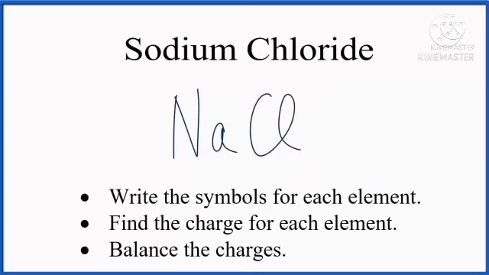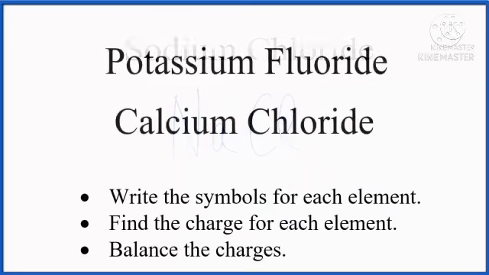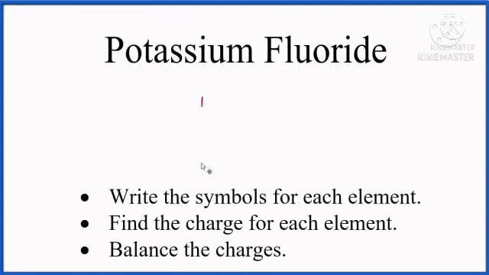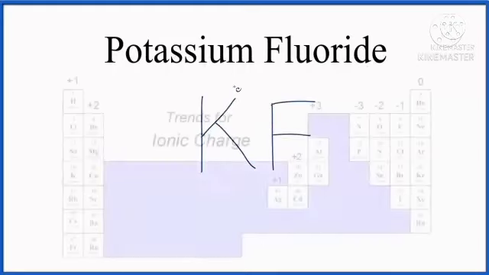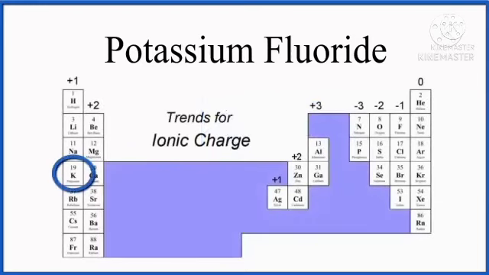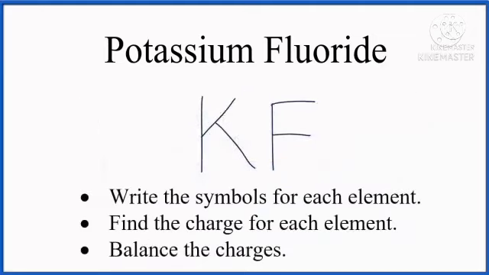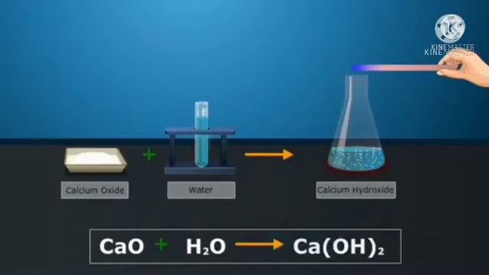Now potassium fluoride. The potassium symbol is K and the fluoride symbol is F. We can see the periodic table. Potassium is a metal, a group 1 metal with +1 charge. Fluorine is a non-metal with -1 charge. We write the formula K+ F-. Here +1 and -1 cancel, so the net charge will be 0.